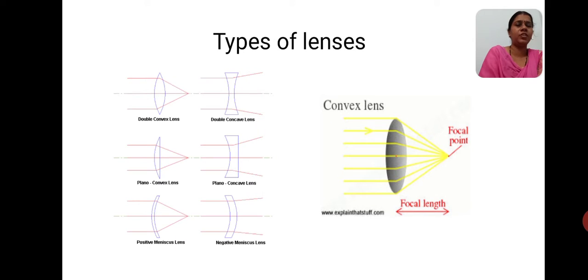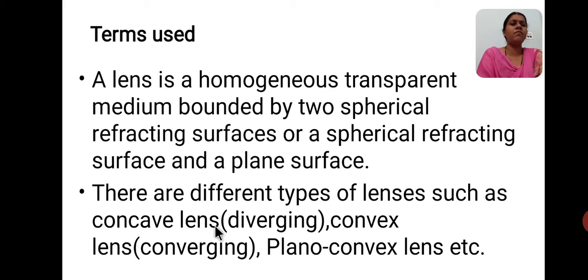I will show it in this figure now. This is the convex lens. When the ray of light is incident on the convex lens, what happens? The rays converge and meet at a single point. That we call converging. If the same ray of light is incident on the concave lens, the rays diverge and do not meet at any point. So I have written concave, diverges; convex, converges.